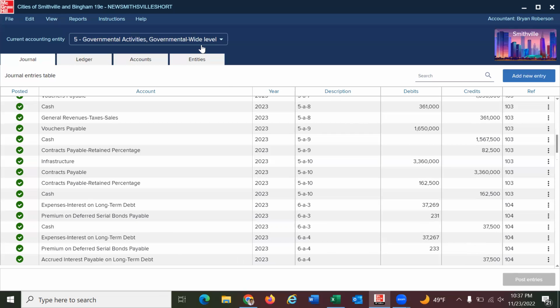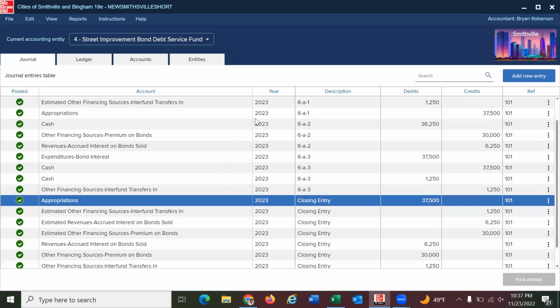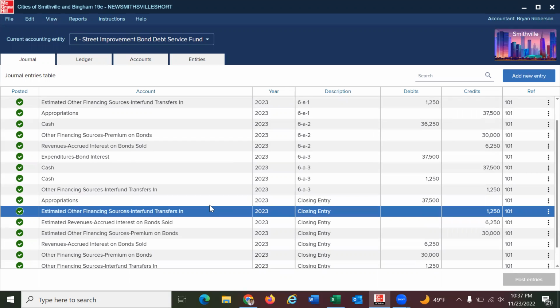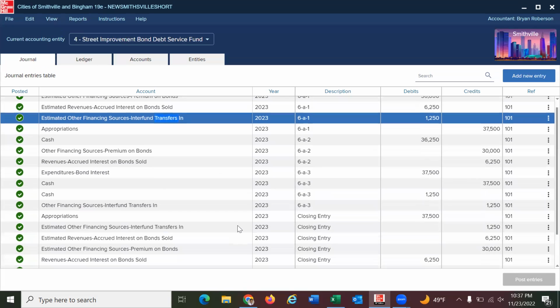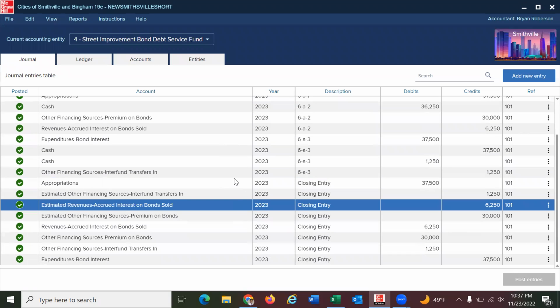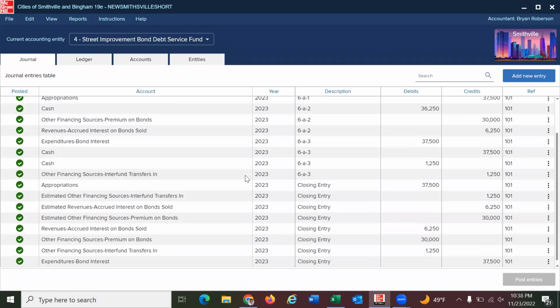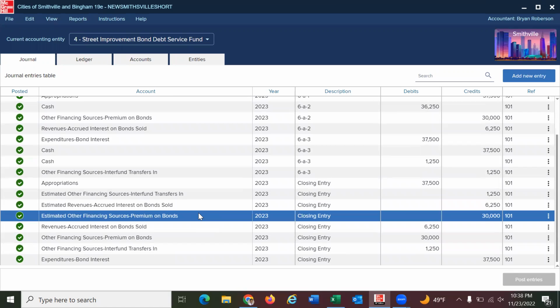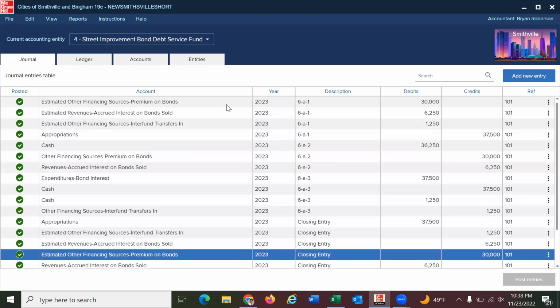After we are doing that, we go back to our street improvement fund where we're doing our closing entries, which is our appropriations account, which is what we have up here. Credited, we debit down here, 37,500. Estimated other financing sources, 1,250. Estimated other financing sources, 1,250 here. Also, we also have accrued interest on bonds payable. We have that debited towards the top here on estimated revenues. This is estimated other sources here. We have that up here as well.